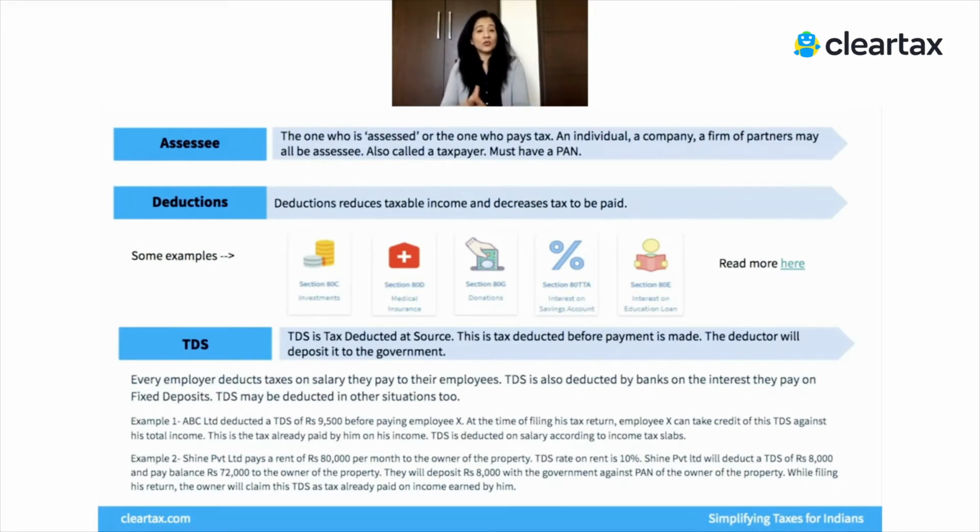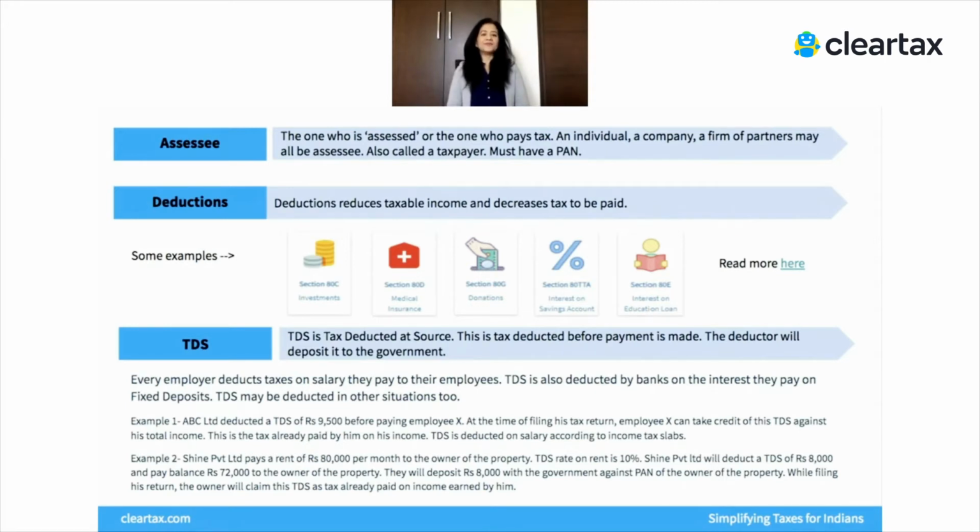So that's TDS. You earn salary income. The government has asked the employer to deduct some taxes before paying you and pay it to the government. So as you earn, the government also earns in the form of taxes, and all of this is done through TDS. TDS is a very important exercise for the government, not only to earn taxes as you earn an income, but also because that's how they will know that certain people have earned incomes, because they have faced TDS. So if you don't file a return, the government already knows that a certain TDS was deducted from your income, and it can reach out to you asking you to report that income and pay tax on it, right?